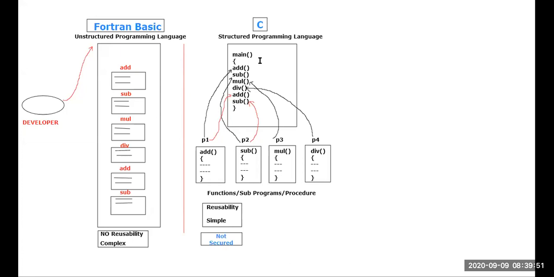If I'm declaring the variables, assume they are a and b, which are of type integer. If I consider int a and b, don't you think this a and b can be accessed by p1, p2, p3, p4? Yes or no? Whatever a and b there is, this a and b can be accessed by p1, and also by p2, p3, p4. That means I cannot provide security for the data. If there is any data present only for the main function, I cannot provide security. How many of them will agree with my point?